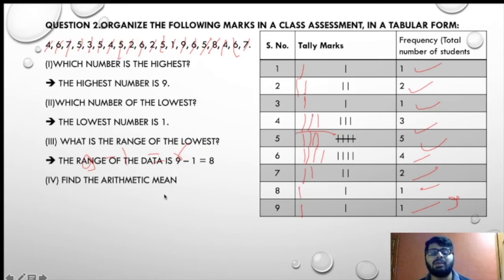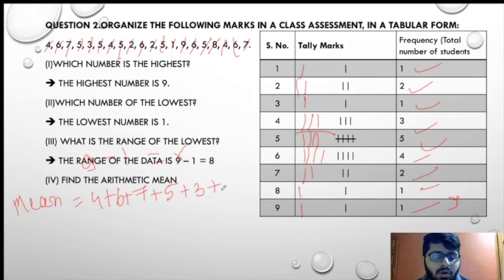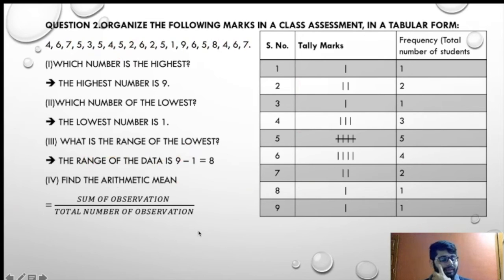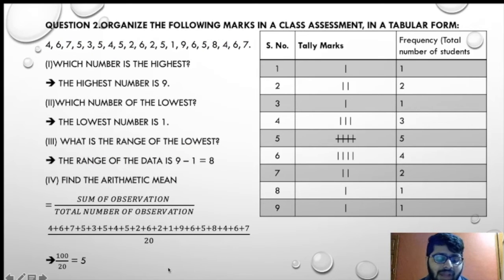Now what is the arithmetic mean? What is the meaning of mean? We will add all this. So if I add all this, it will become something like this. Mean is equal to 4 plus 6 plus 7 plus 5 plus 3 plus 4 plus 5 plus 2, and so on. If we add all this, we are going to get our mean. Mean is sum of observations upon total number of observations. If you add all this, your answer is 100.